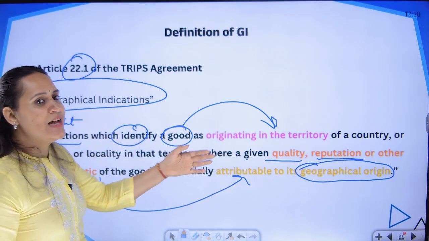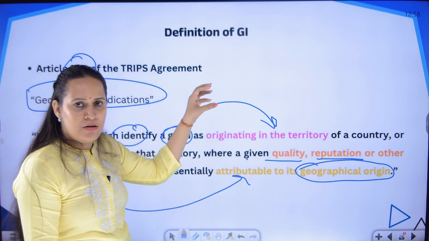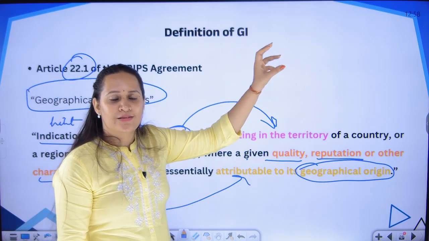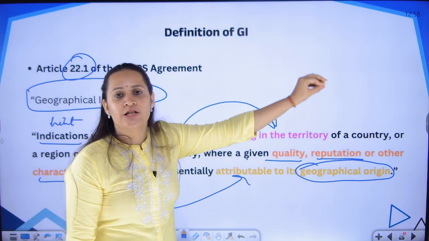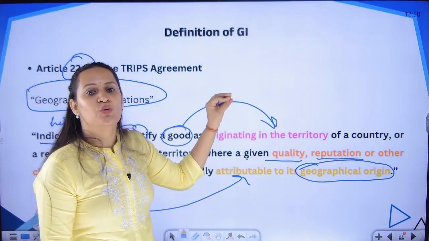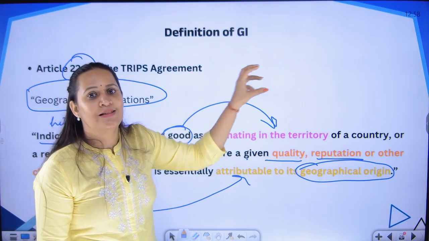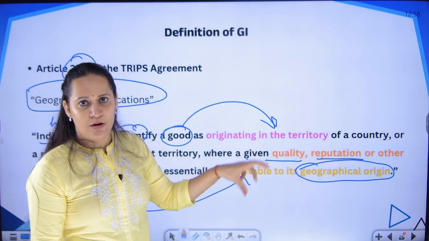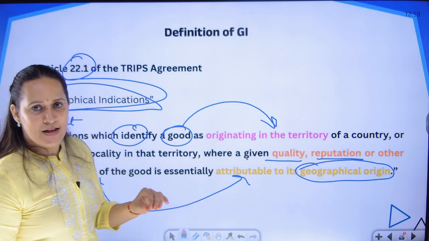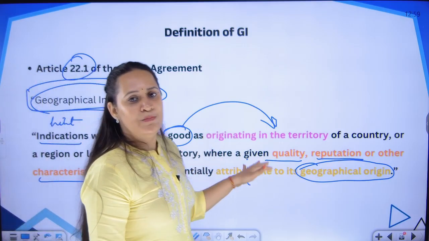This is the same link that I have established in the earlier parts of this session: there should be a product, there should be a geographical location, the product should be grown or manufactured in that particular location, and that location is going to add some kind of value to your product, some unique feature to your product. If this link between the product, location and the characteristics of the product is established, only then can we call it a geographical indication. So this is the definition of GI as provided under the TRIPS Agreement.